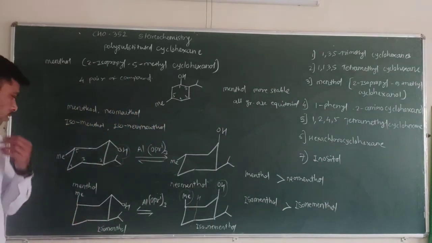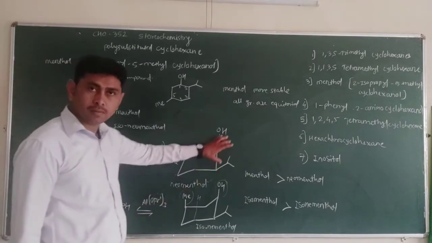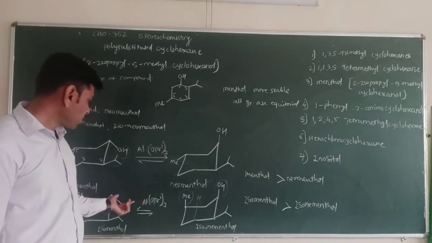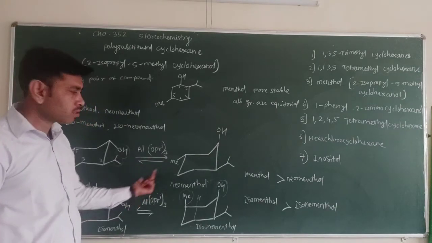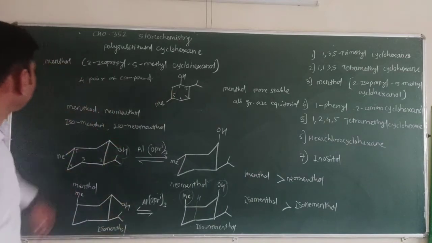Isoneomenthol is less stable. So due to these groups in the axial and equatorial positions, we can define the stability of these structures. So this is about menthol.